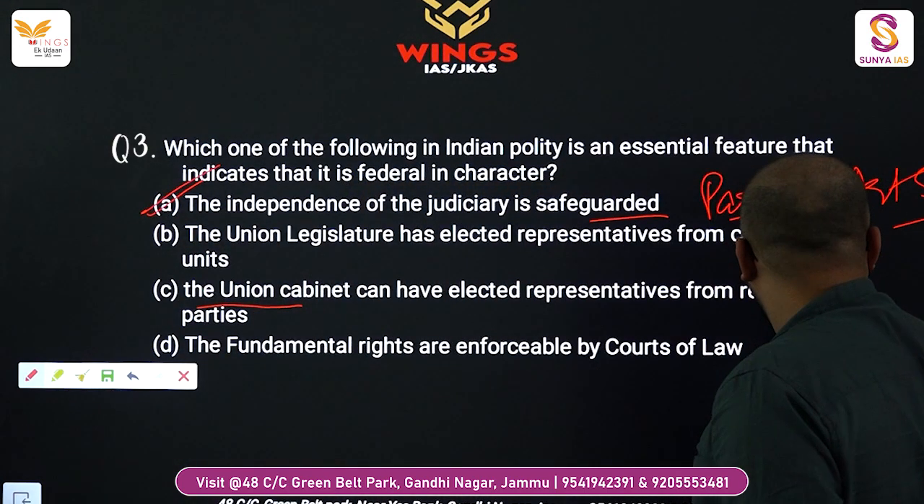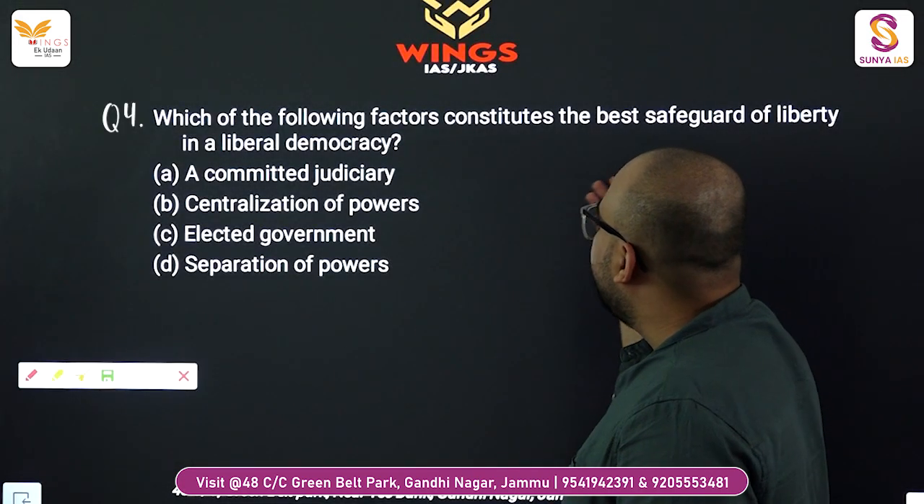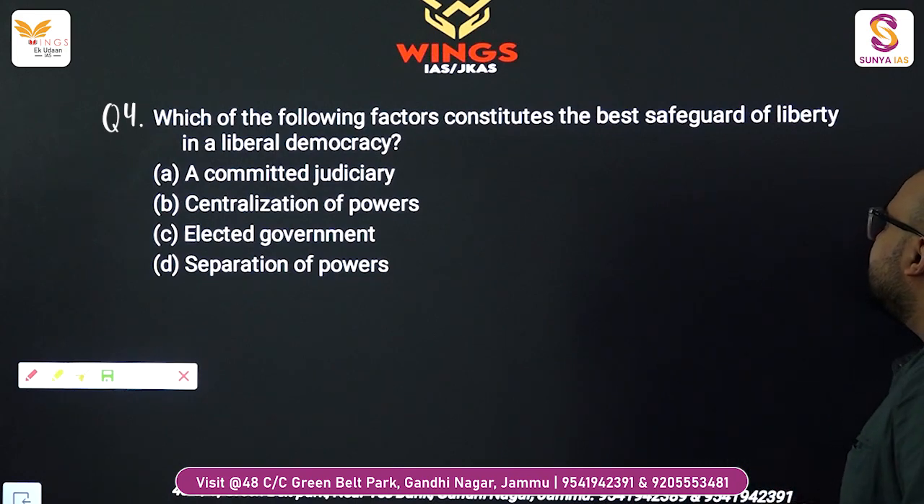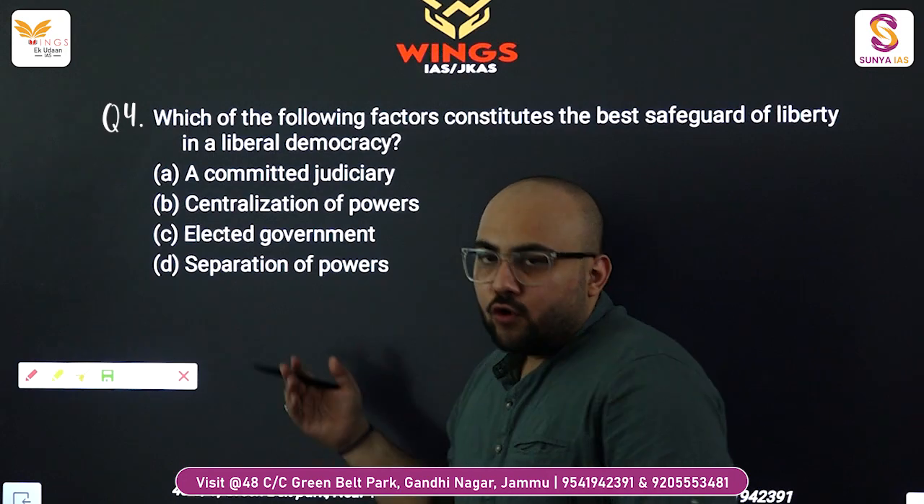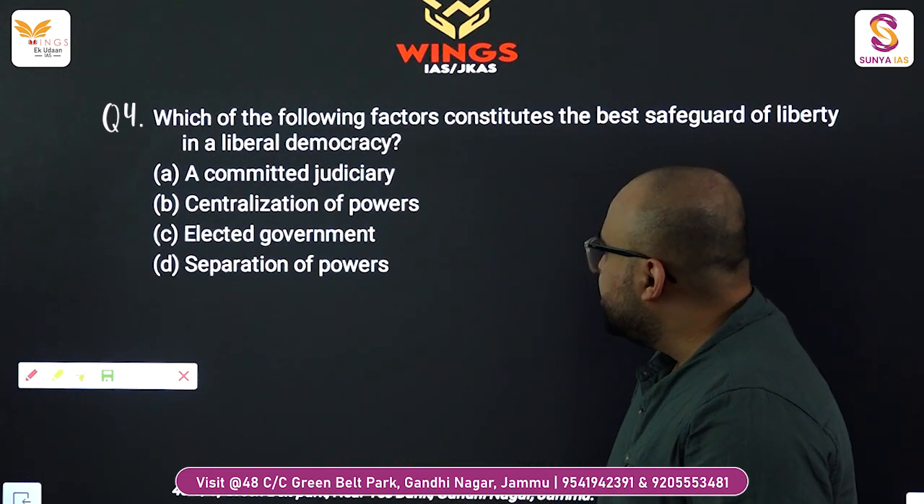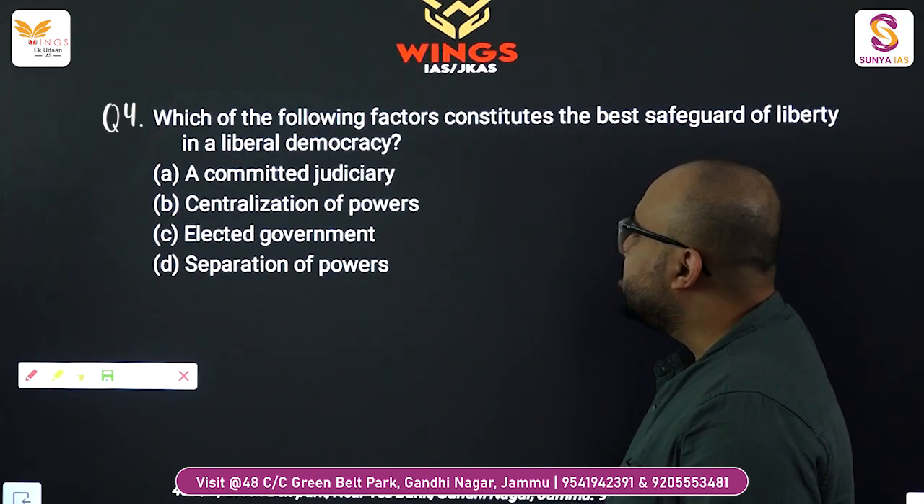Now, moving on to the next question. Question 4. Which one of the following factors constitutes the best safeguard of liberty in a liberal democracy? See, now the 4 options are a committed judiciary, centralization of powers, elected government, and separation of powers.